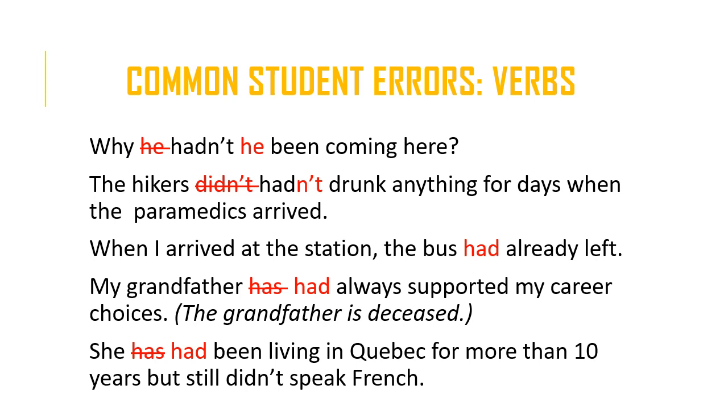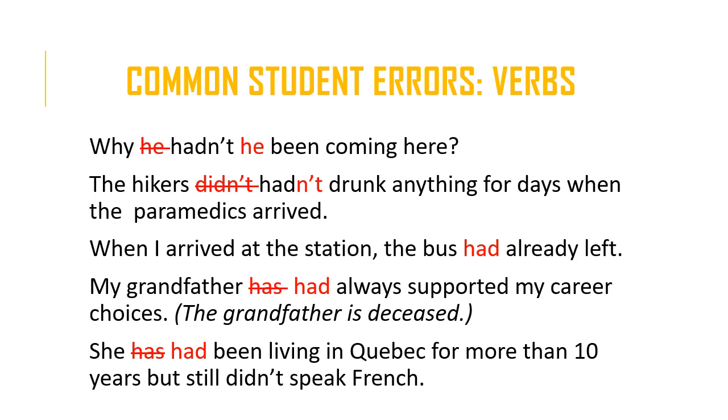The hikers didn't drink anything for days when the paramedics arrived. Okay, so we're talking about two actions in the past, the drinking and the arrival of the paramedics, and because one action happened before the other, we're going to use the past perfect. So we're going to say the hikers hadn't drunk anything for days when the paramedics arrived.